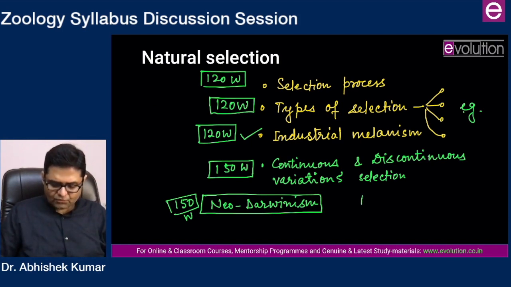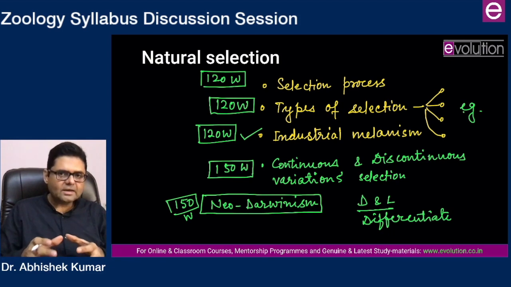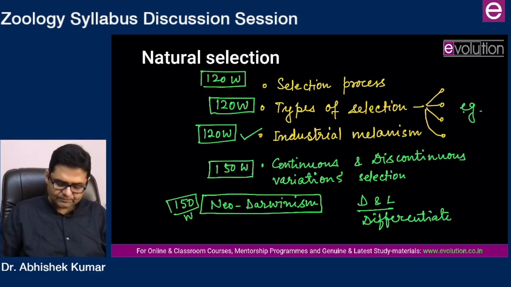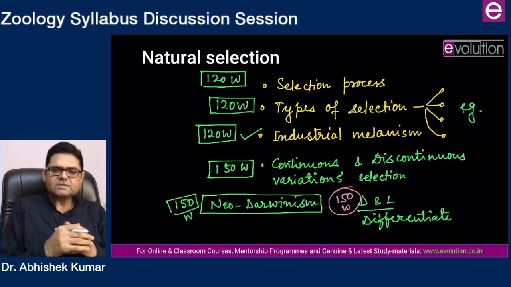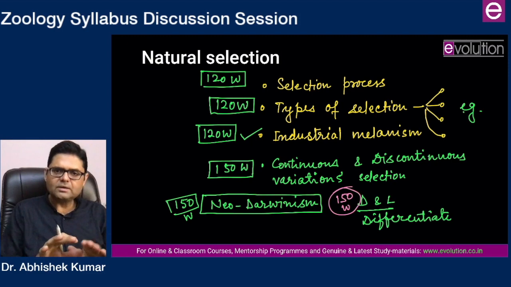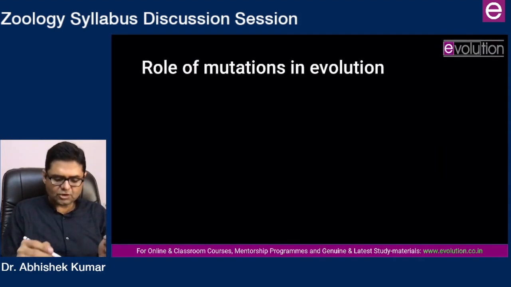And if you can prepare a short note to differentiate between Darwinism and Lamarckism, it will give you the space to handle the unexpected question. So this is also something that you should prepare in 150 words, and that will be all in this topic. Then you can move to the other topics.